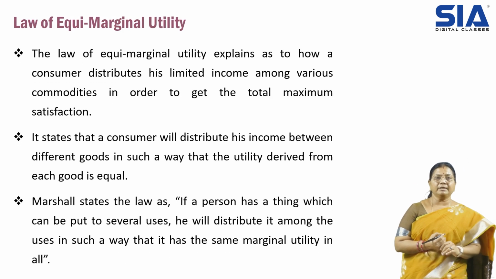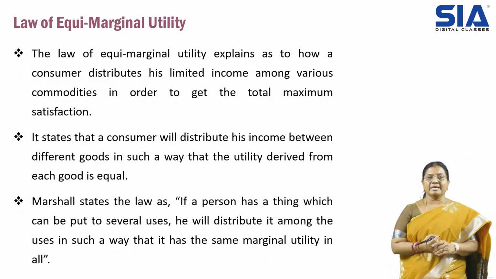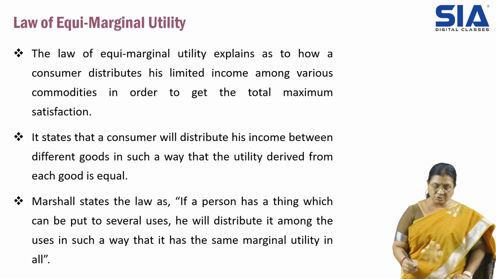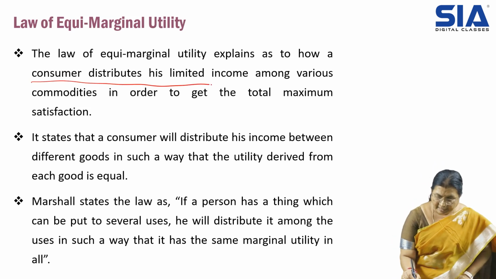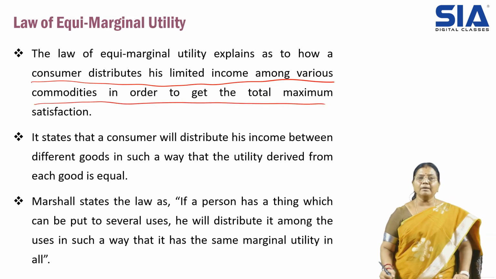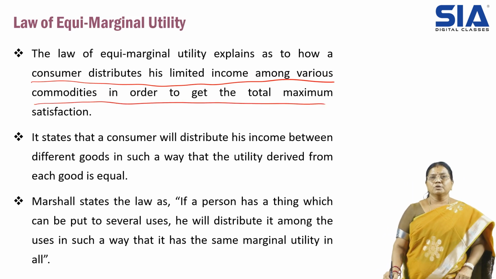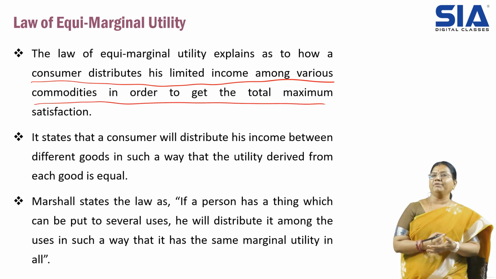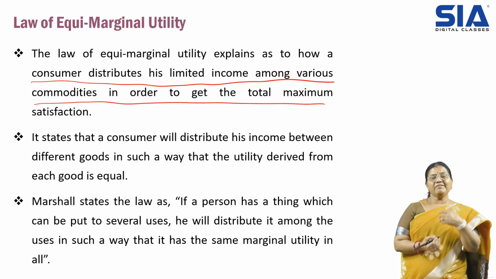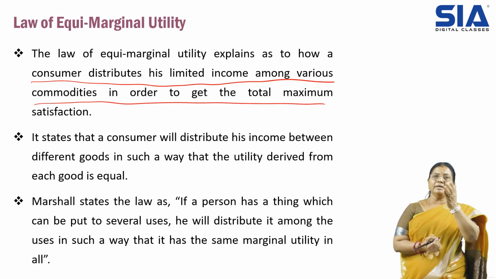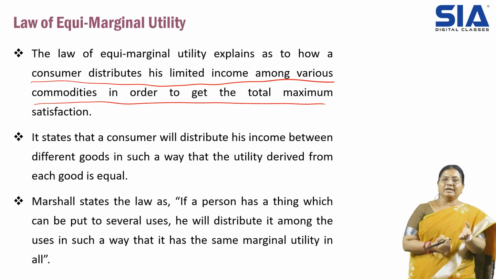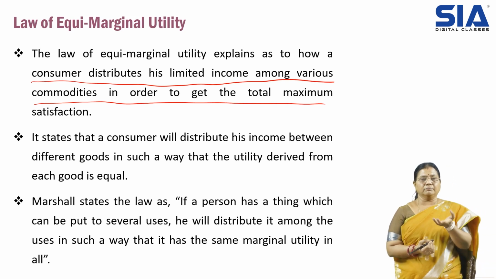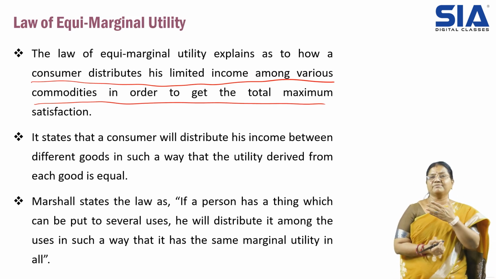Then the law of equimarginal utility explains how a consumer distributes his limited income among various commodities in order to get the total maximum satisfaction. In the previous video, we understood the law of diminishing marginal utility. There we understood that if more and more units are consumed, the utility decreases. Here in this law, we are trying to understand what total maximum satisfaction we get.